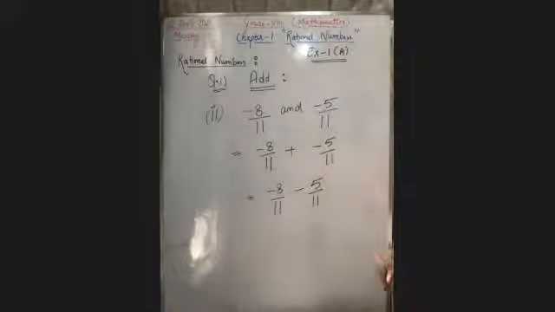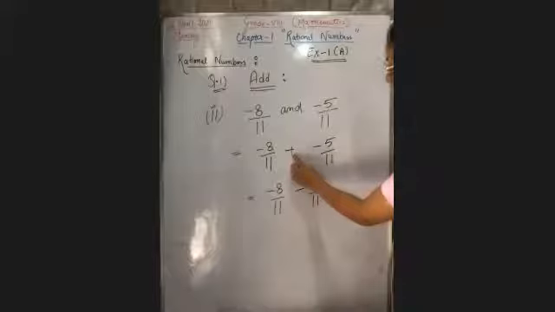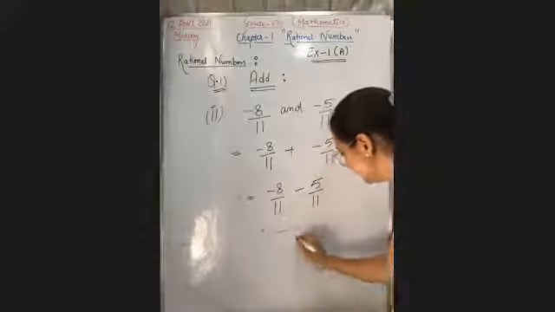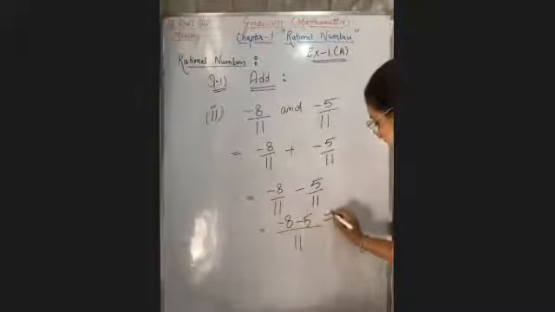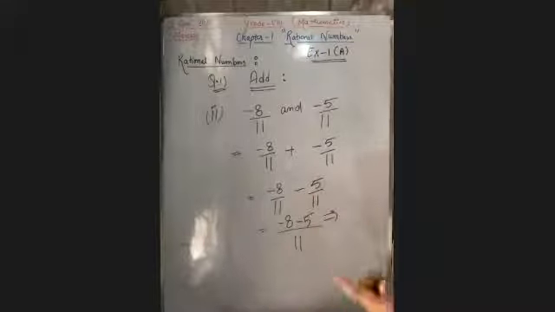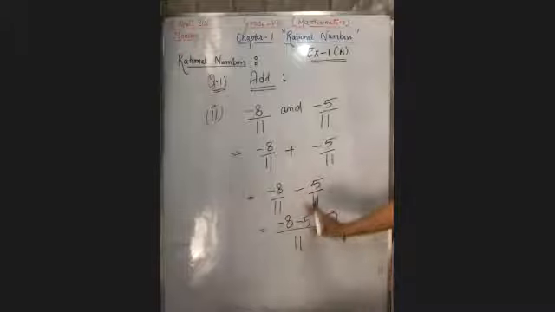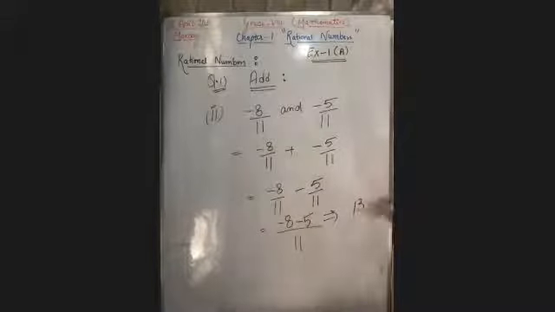Understood? If here plus sign is there and here the value is having negative sign, then it will be plus minus minus. Now take the LCM, 11. Now write down the numerators. Minus 8 minus 5. Now if both are having the same sign and that is negative, then you have to add them. 8 and 5 is equal to 13, and sign will be negative. You have to add them, but sign will come off negative. So minus 13 upon 11 is your answer.